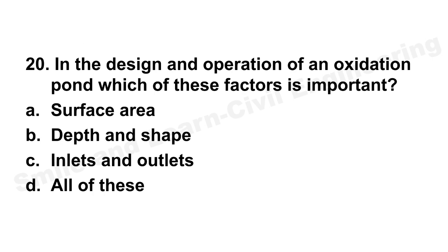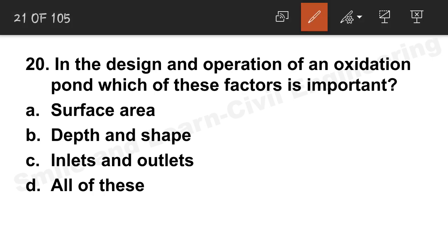Next question. In the design and operation of an oxidation pond, which of these factors is very important? An oxidation pond generally depends on surface area, option A. But it can be option D, I'm not sure. Depth and shape also depend. Inlet and outlet is not there, but depth and shape it depends. So according to me it's A, but maybe it's D also. If you know the answer, you can confirm in the comment section.